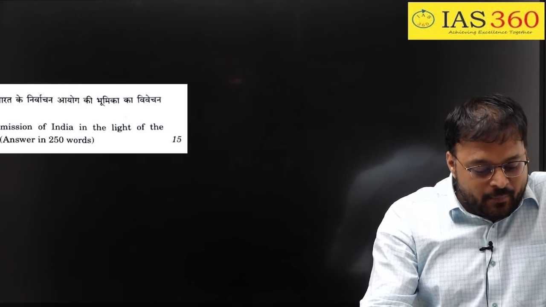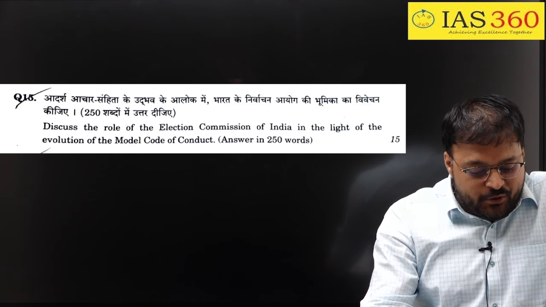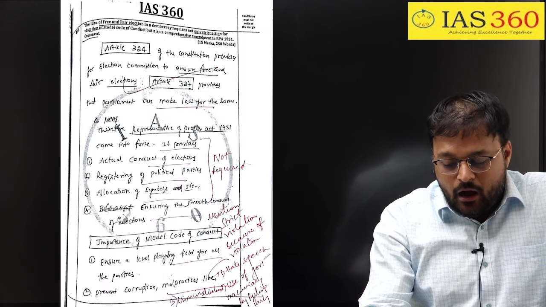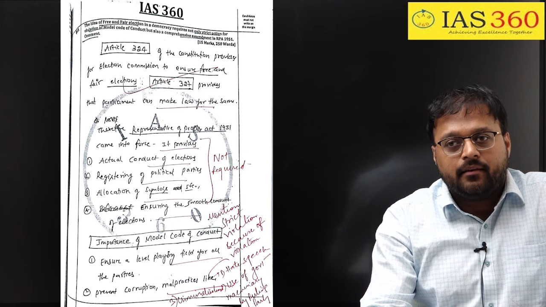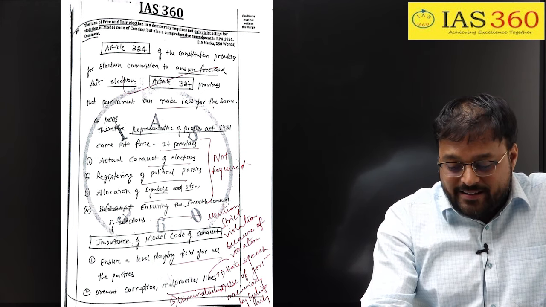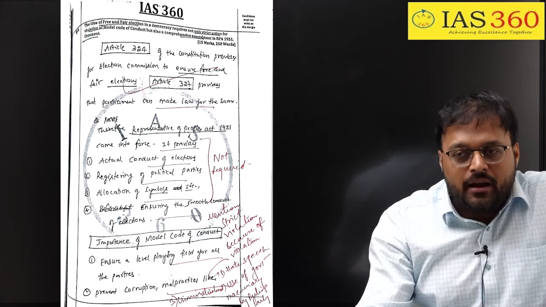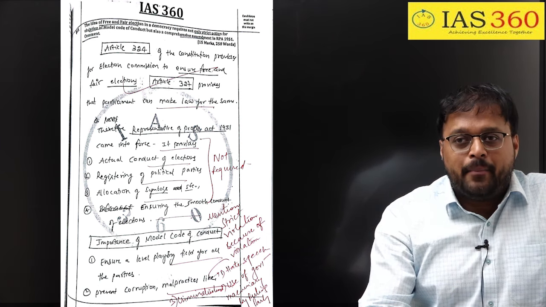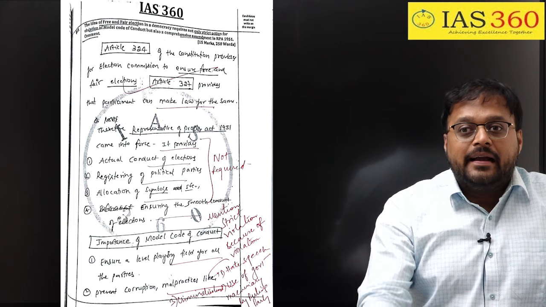Now, the next question, question number 15: Discuss the role of Election Commission of India in the light of evolution of Model Code of Conduct. The question which I have asked is: the idea of free and fair election in democracy requires not only strict action for the violation of Model Code of Conduct, but also a comprehensive amendment in RPA 1951.